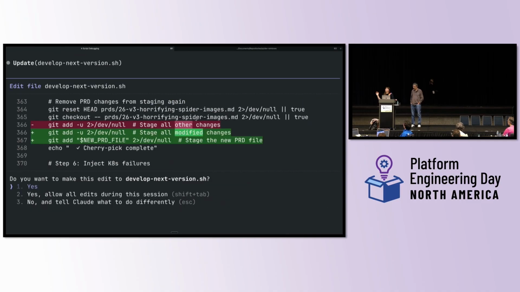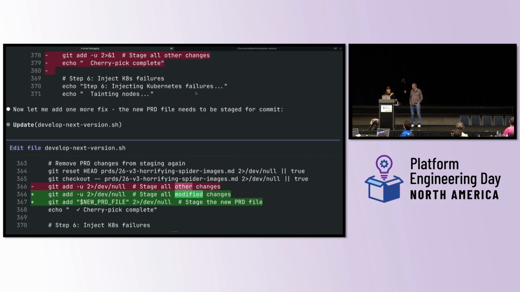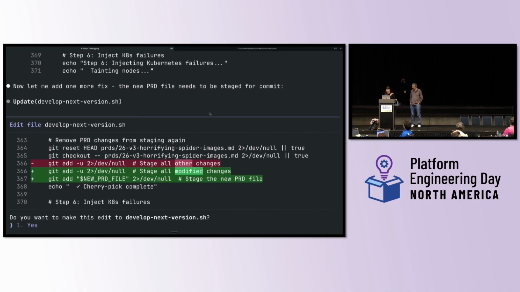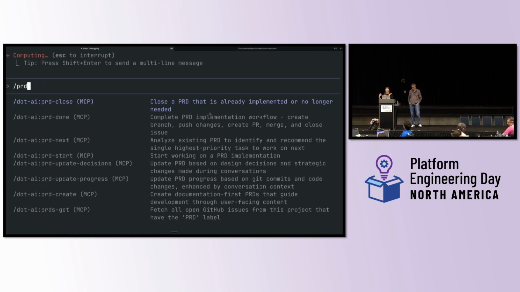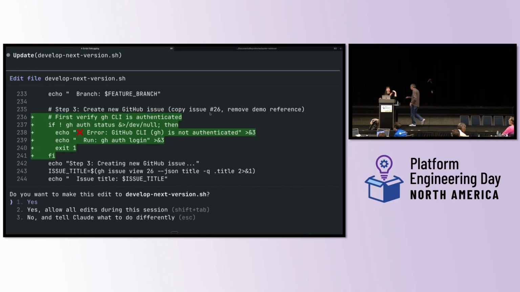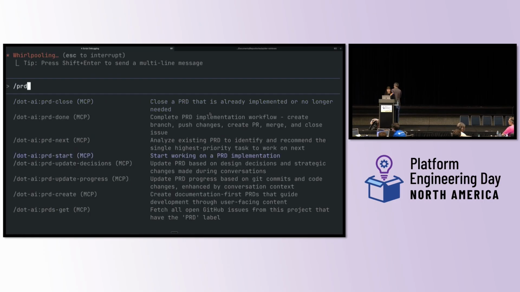And then one thing that happens often, let me add one more fix. PRD file, okay. One thing that happens often is that I'll be working and working on the feature I want to make, and then the thing I thought I wanted when I planned it, now that it's time to build it, I don't actually want that thing. So I have a PRD command for that too. That is PRD update decisions, and that's going to change the PRD based on the new decisions I've made.